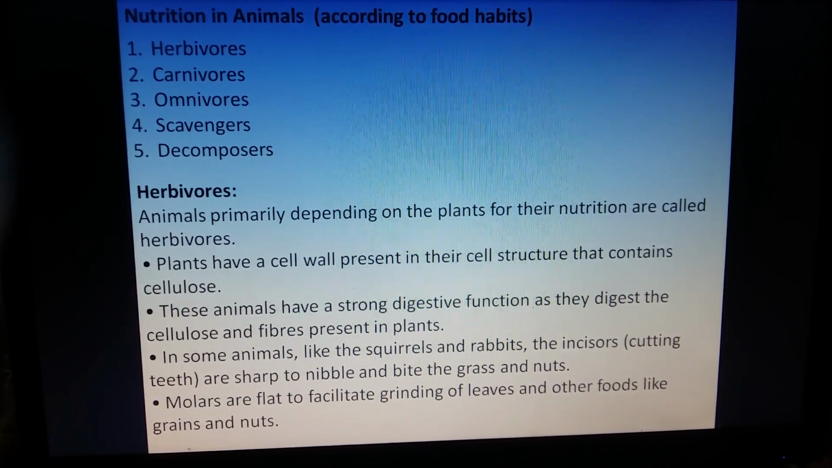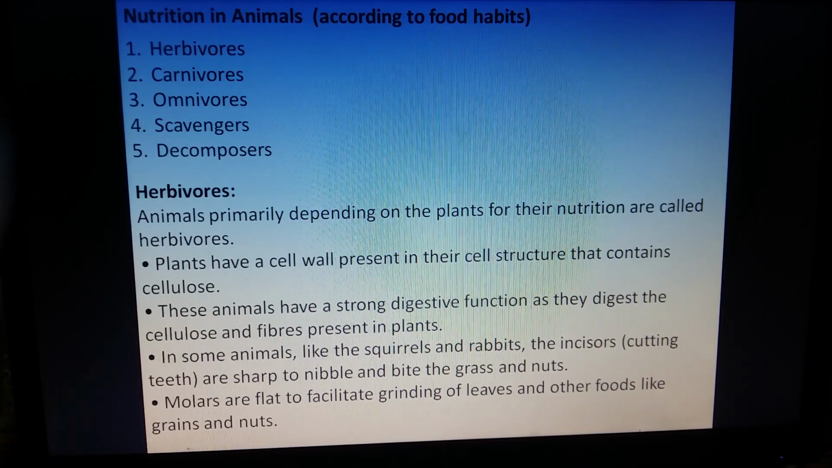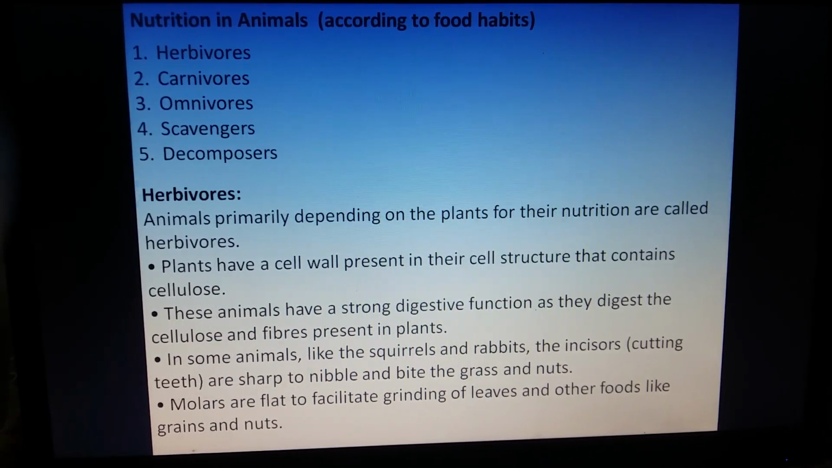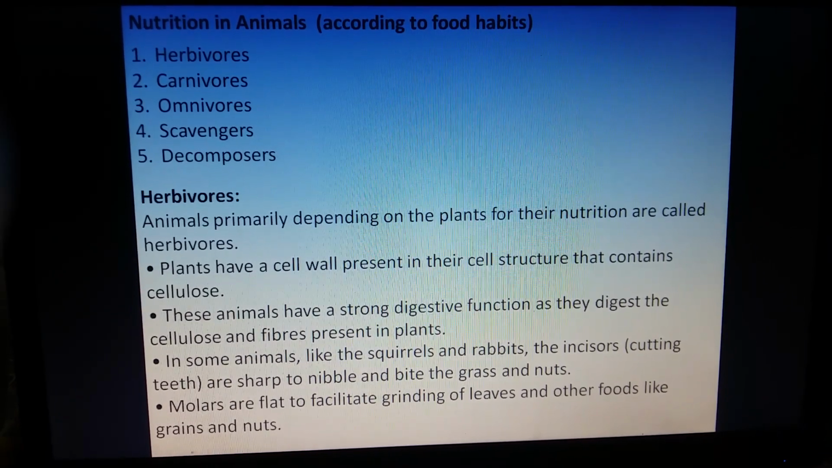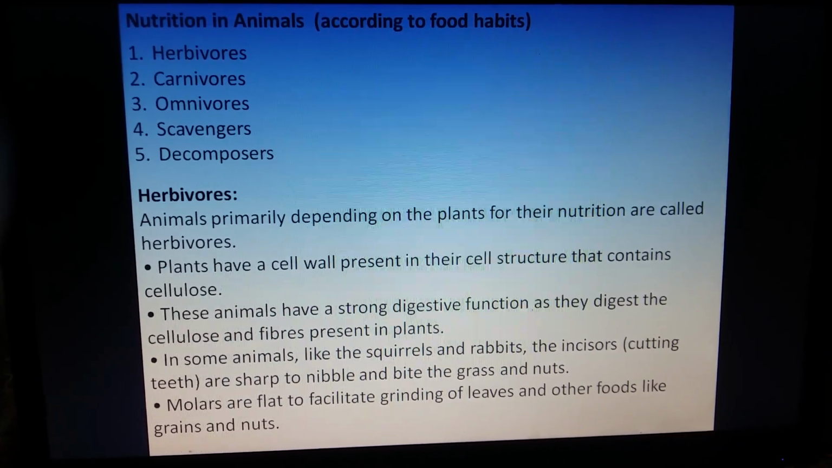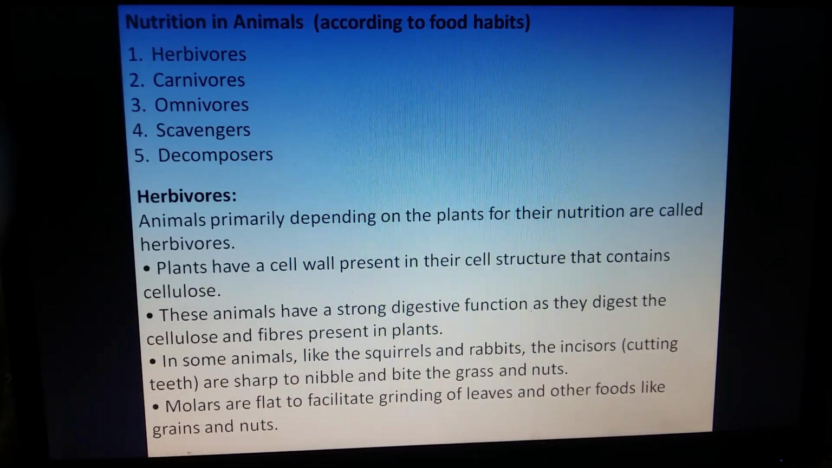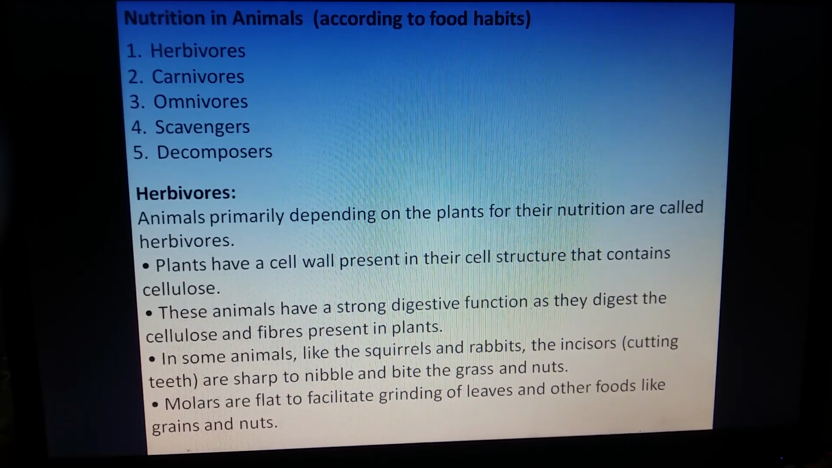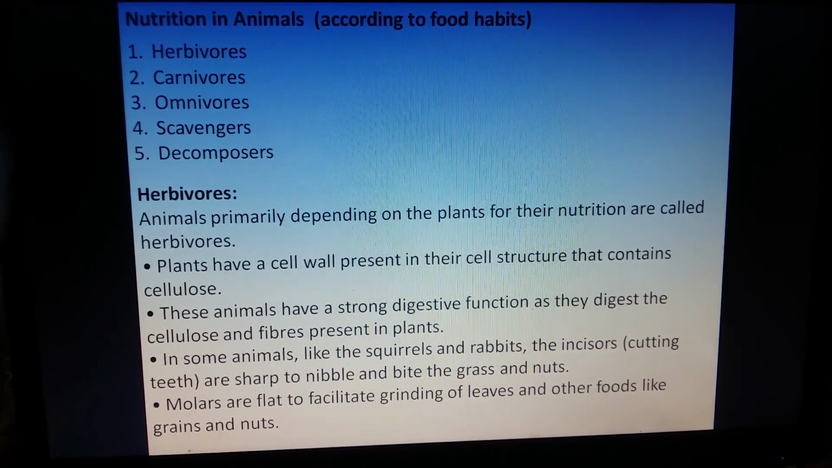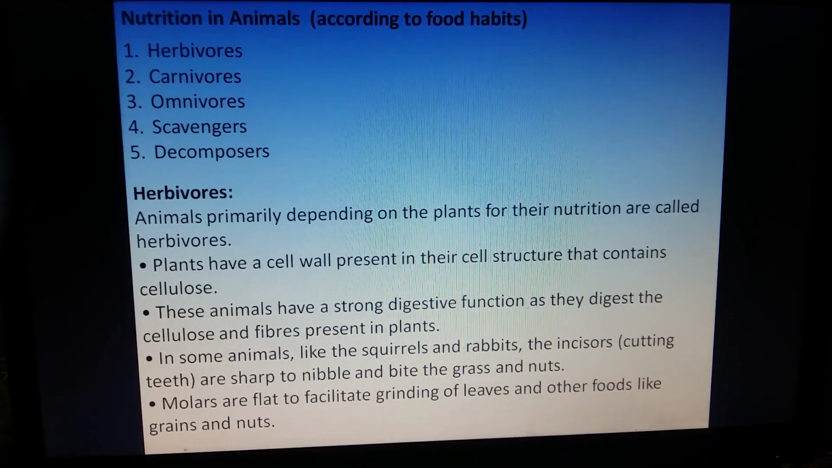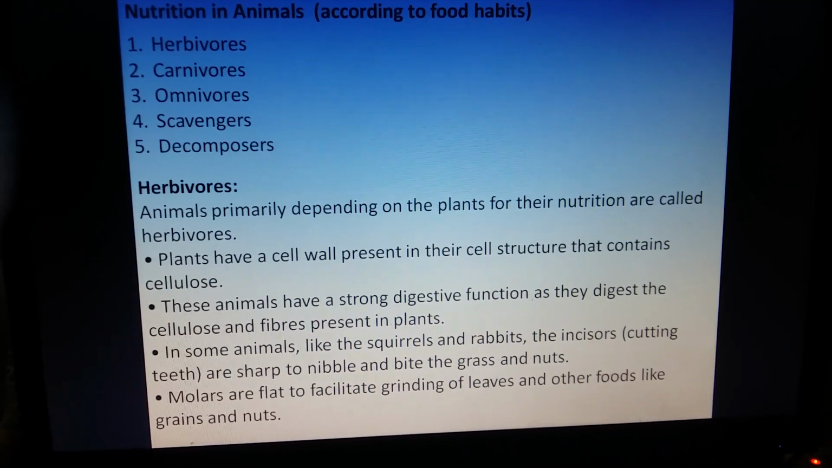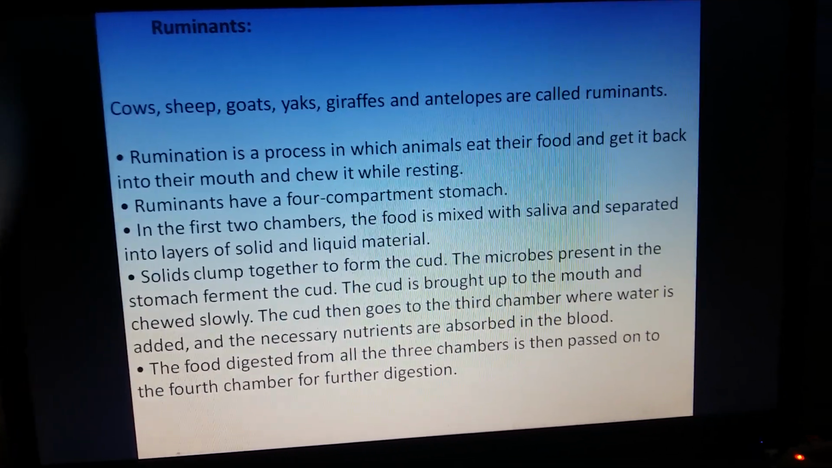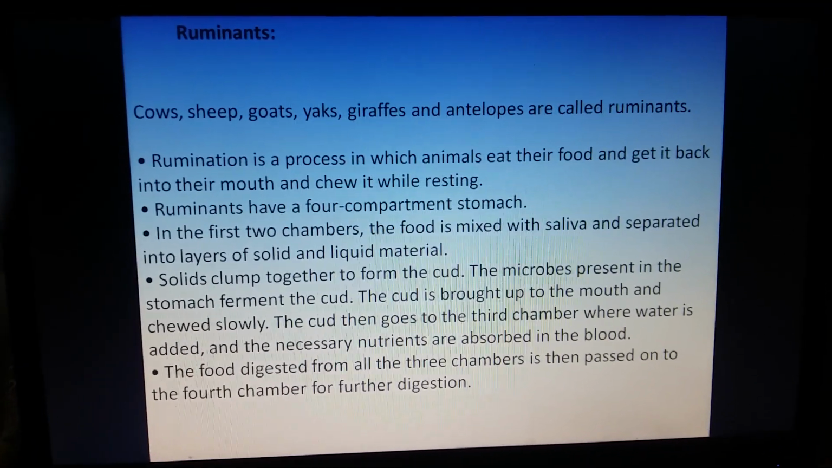And in all herbivores, molars are flat because molars are those teeth which help in grinding the food. So herbivores have to grind the cellulose, the leaves and other plant foods. So herbivores have well developed molars so that they can grind the leaves and other food like grains and nuts. Now in herbivores there is a category which is called ruminants. They are also herbivores, but they are also ruminants.